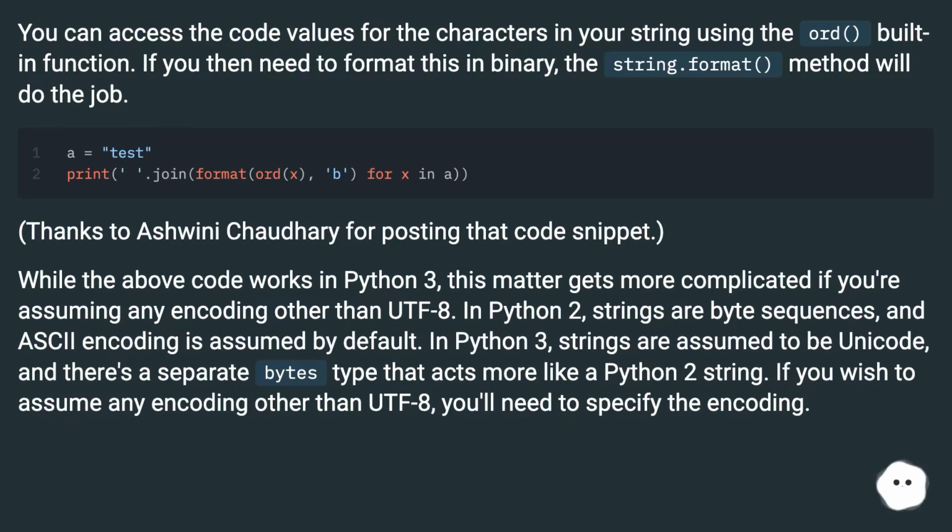While the above code works in Python 3, this matter gets more complicated if you're assuming any encoding other than UTF-8. In Python 2, strings are byte sequences and ASCII encoding is assumed by default. In Python 3, strings are assumed to be Unicode, and there's a separate bytes type that acts more like a Python 2 string. If you wish to assume any encoding other than UTF-8, you'll need to specify the encoding.